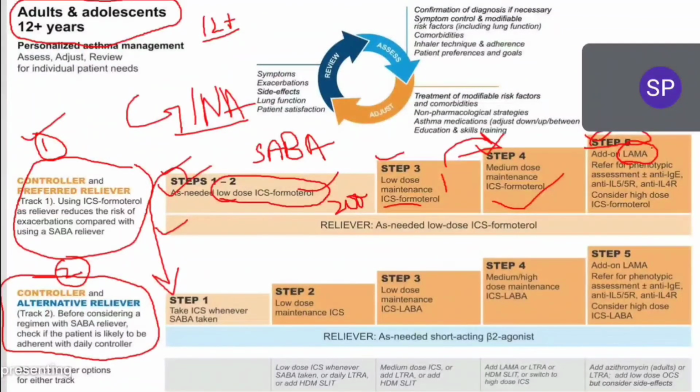In long acting muscarinic antagonist, what we have is ipratropium bromide. Okay, sorry, it's tiotropium bromide. Tiotropium bromide and ipratropium bromide, both are muscarinic antagonists only. In that, tiotropium bromide is long acting and ipratropium bromide is short acting, that we have already discussed. So along with inhaled corticosteroid, we can add tiotropium bromide. And along with that you can also add anti-IgE or anti-interleukin 5 or anti-interleukin 4 receptor. About this interleukin receptor antagonist and all, I'll tell you in the next slide.